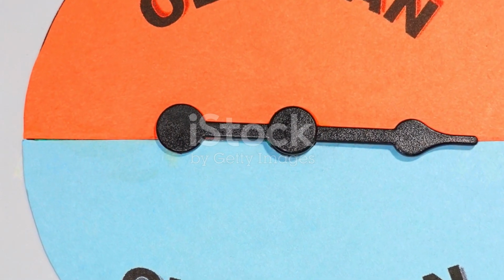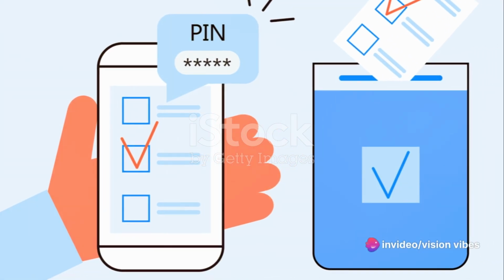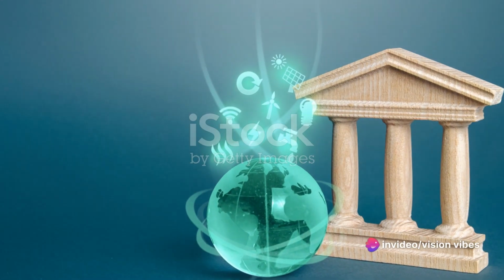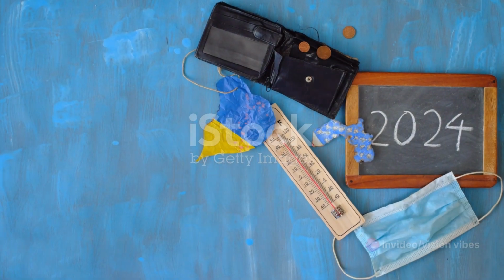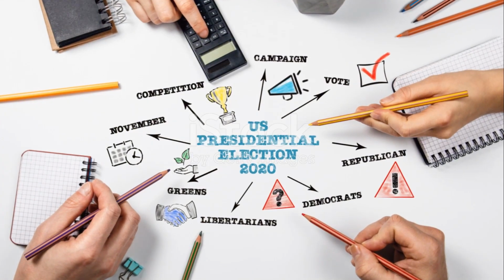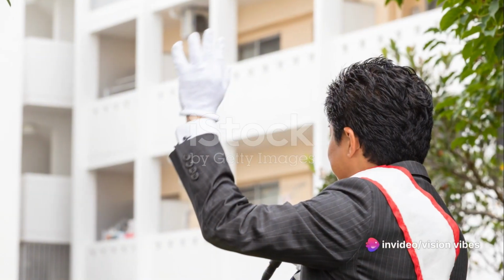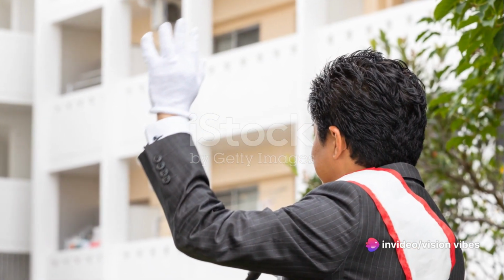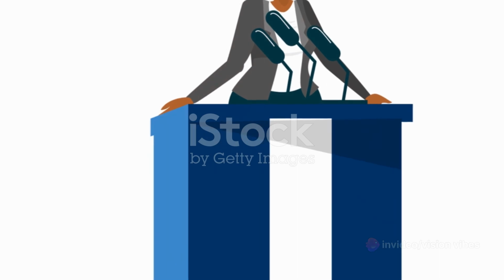Their decisions will shape the economic, social, and environmental landscape of the United States for years to come. The 2024 U.S. presidential election is not just about choosing a leader for the next 4 years, it's about choosing a path for the future, a vision for what America could be. It's about addressing the challenges we face today and laying the groundwork for a more sustainable, equitable, and prosperous tomorrow.